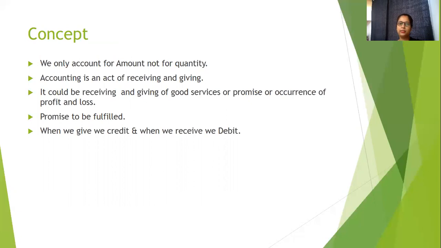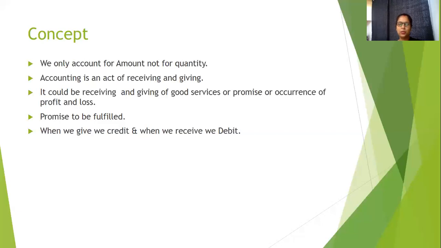Now, very important. Accounting is an act of receiving and giving. We receive certain things and we give certain things. What do we receive? We receive goods and services. At the same time, we also receive and give promises. What is receiving and giving of promise? When we promise to pay in future or we get a promise to be paid in future. This is a promise. And there are also occurrences of profit and loss. We saw in our previous example of bad debt, also discount allowed. These are occurrences of profit and loss. There could be many more such examples.